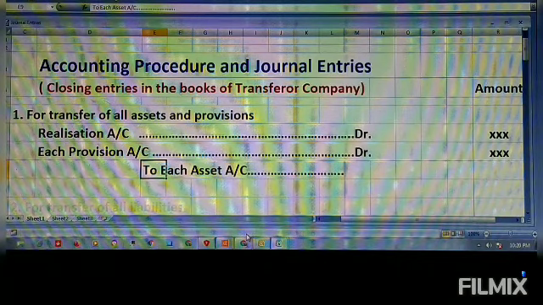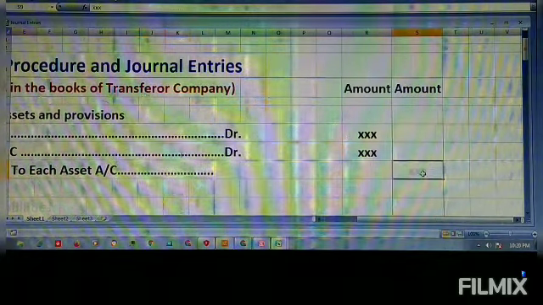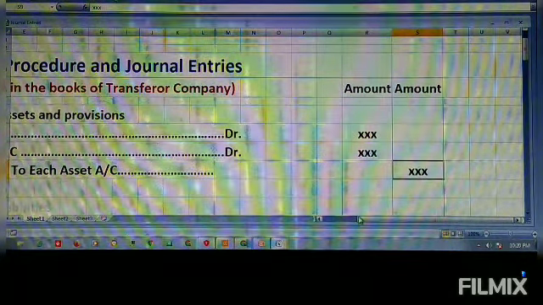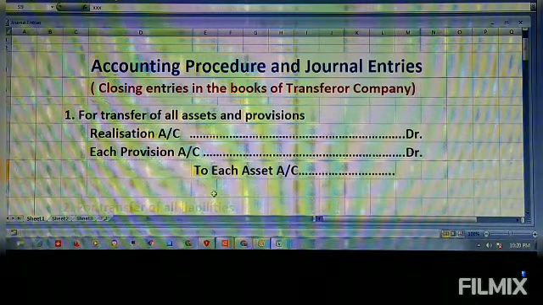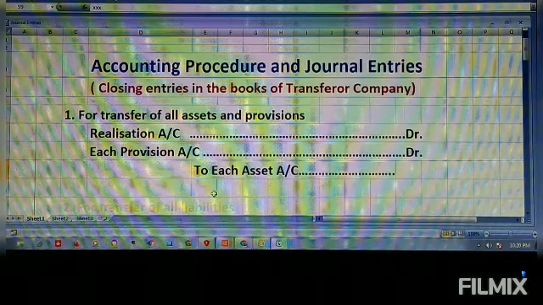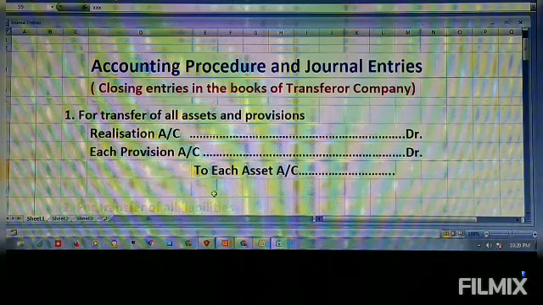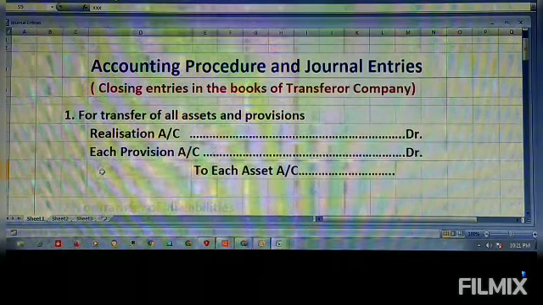So the asset account is credited. Like this we have to pass the first entry. Now we have just transferred all assets and provisions to the realization account. So the transfer of assets is over. Now we'll see what we have to do next, which is to transfer the liabilities.